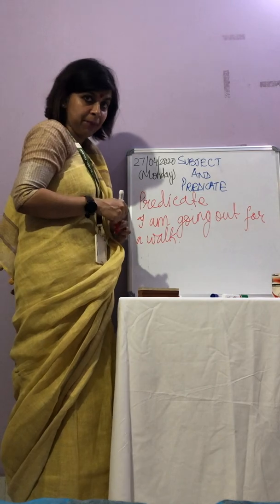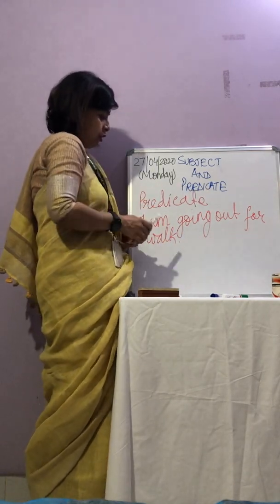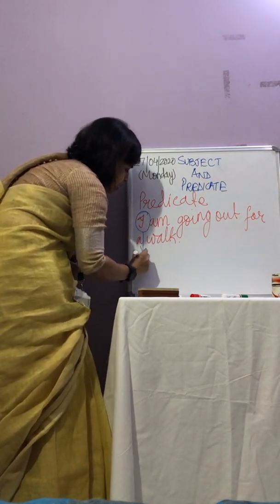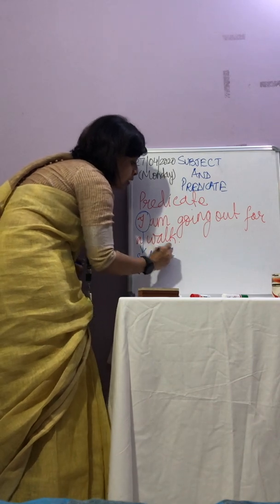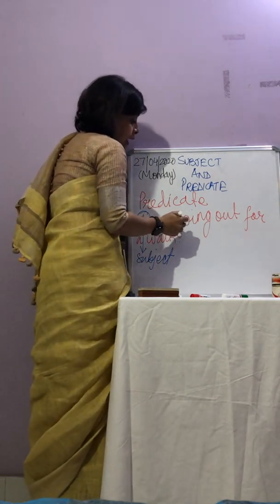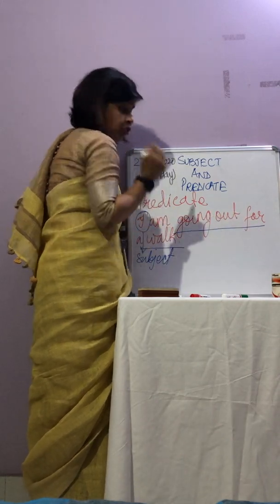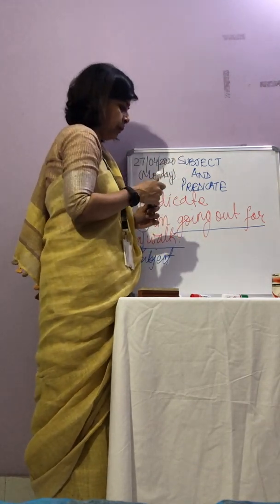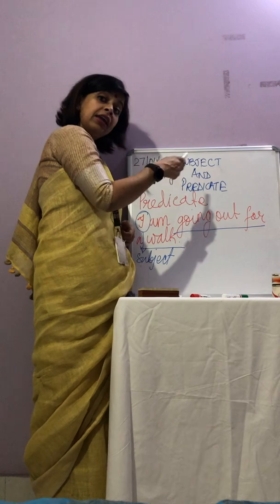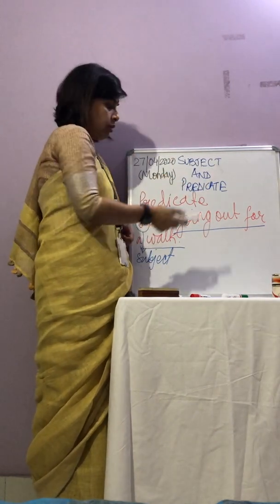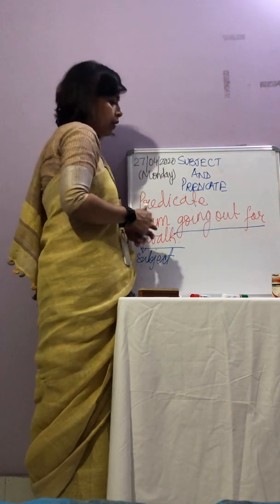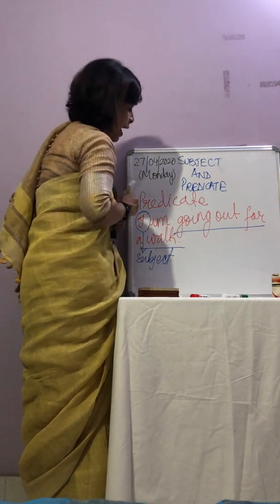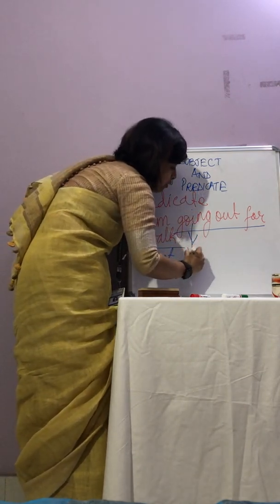Now, let us get back to the example. I am going out for a walk. Now we already know this is the subject. I is the subject. Now what is the predicate? Predicate is talking about the action, what is taking place. So what is I doing? I is going out for a walk. So what is the action taking place? Going out for a walk. So you must see, children, that normally in this predicate we have a verb in it, isn't it?